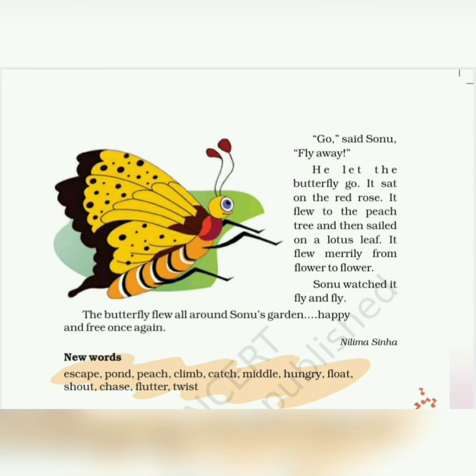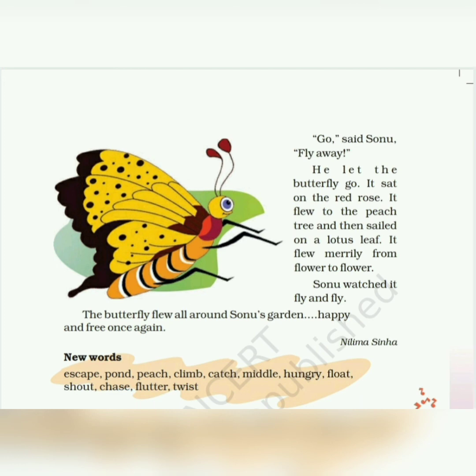So, when Sonu saw that the butterfly was unhappy, it was sad, what did Sonu do? Sonu set the butterfly free and he let the butterfly go. He let the butterfly go and enjoy itself on the red rose, on the peach tree, on the lotus leaf, and happily fly from flower to flower. Sonu watched the butterfly go all around his garden, and the butterfly looked free and happy once again.